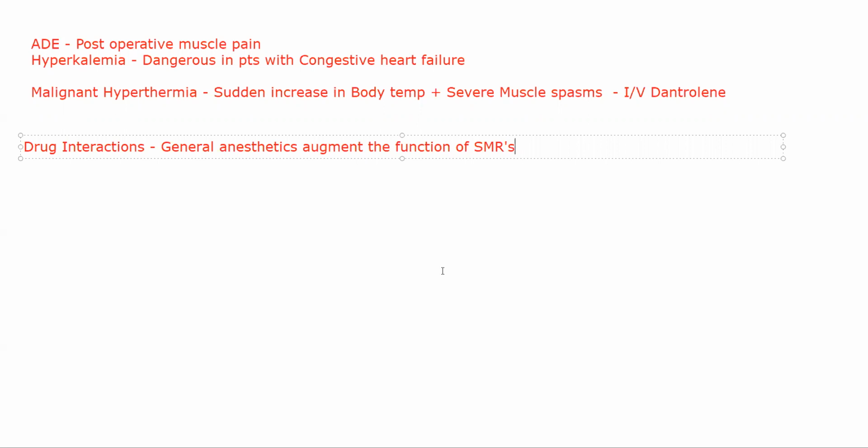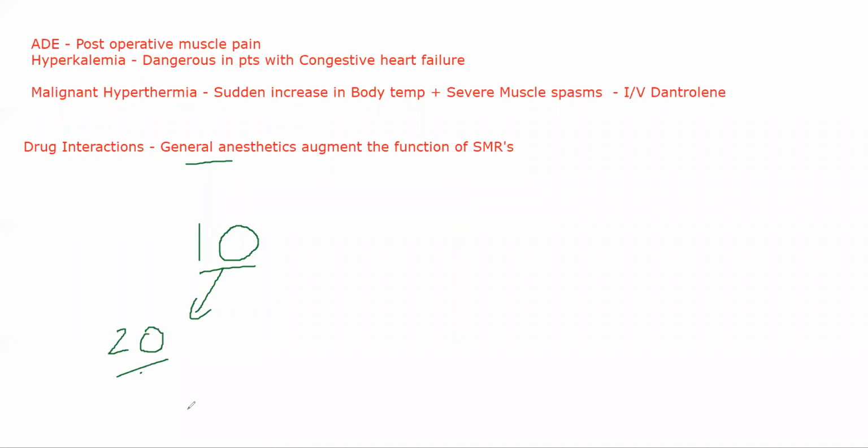Sometimes you will think that your smooth muscle relaxant will give, let's suppose, and I'm just randomly putting a number to it, 10 units of relaxation. In the presence of general anesthetic, instead of 10 units of relaxation, it will give 20 units of relaxation. This can lead to flaccid paralysis.